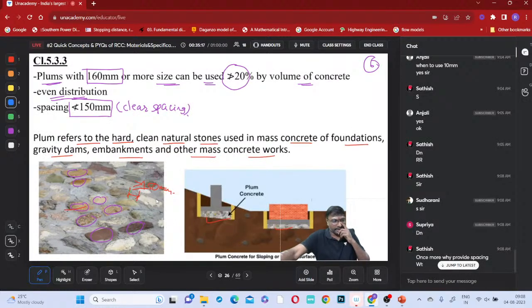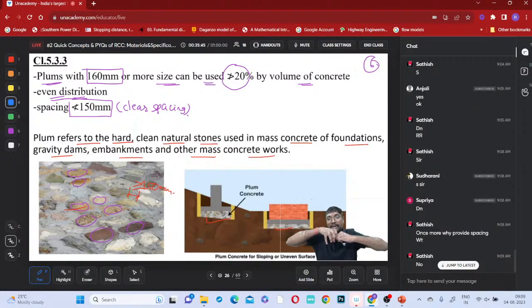See, suppose this is a very large size plum, but if you provide only a small spacing between them, only a small amount of cement mortar can be placed there. With a small amount of cement mortar, can you maintain full bonding between this plum and this plum? When you maintain sufficient spacing, a sufficient amount of cement mortar will be present, and then it can create full bonding between these two plums. Is it clear now?